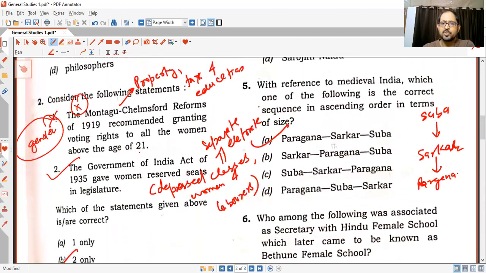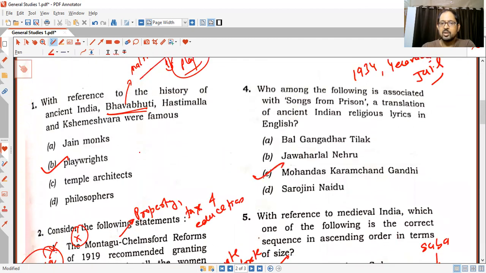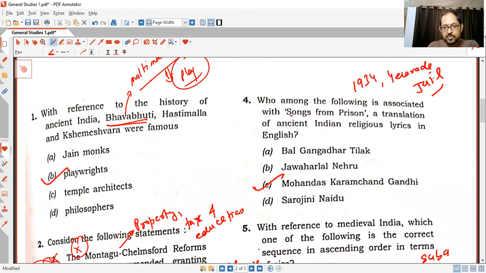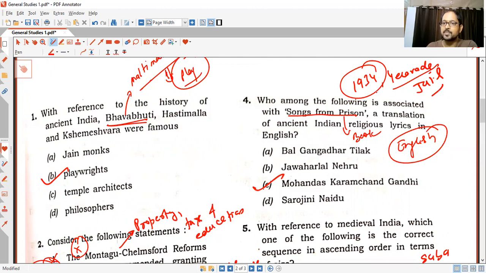Coming to question number 4. Who among the following is associated with the Songs from Prison, a translation of ancient Indian religious lyrics in English? Songs from Prison is a book written by Mahatma Gandhi when he was in Yerawada jail in 1934. He translated ancient Indian religious lyrics into English while he was in jail, and the book was published in 1934. So the answer is Mohandas Karamchand Gandhi, that is Mahatma Gandhi.